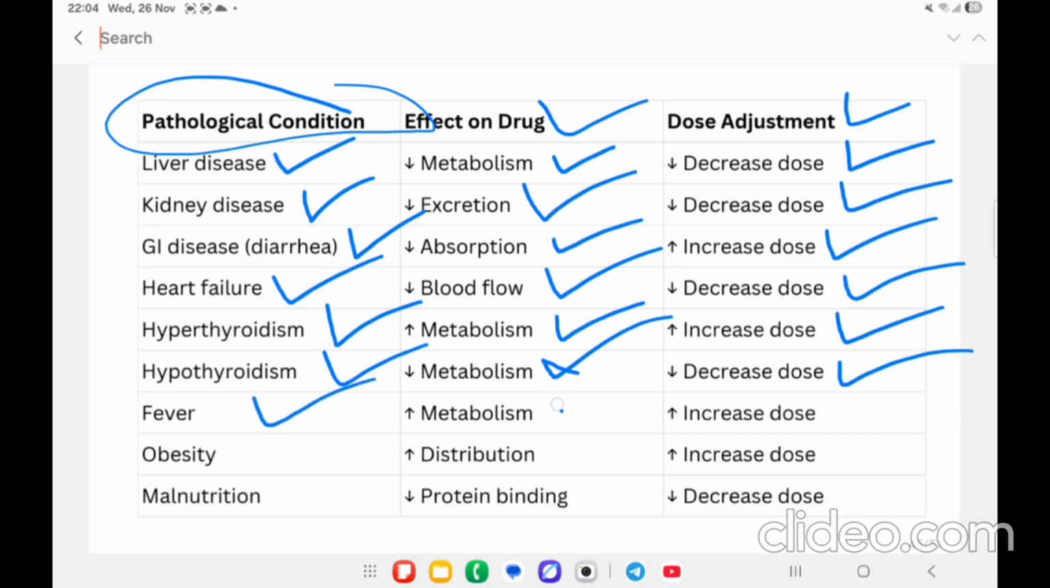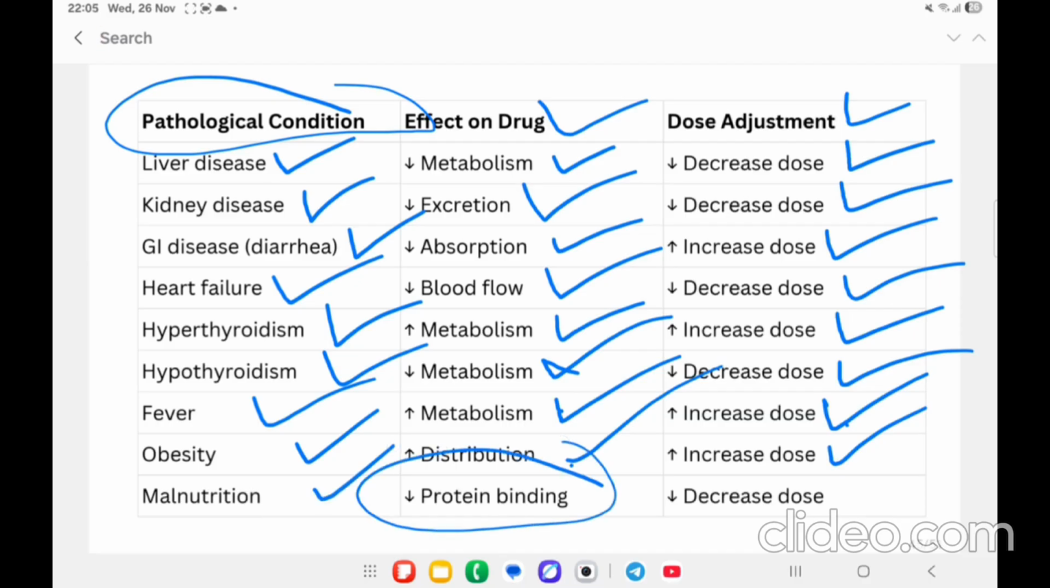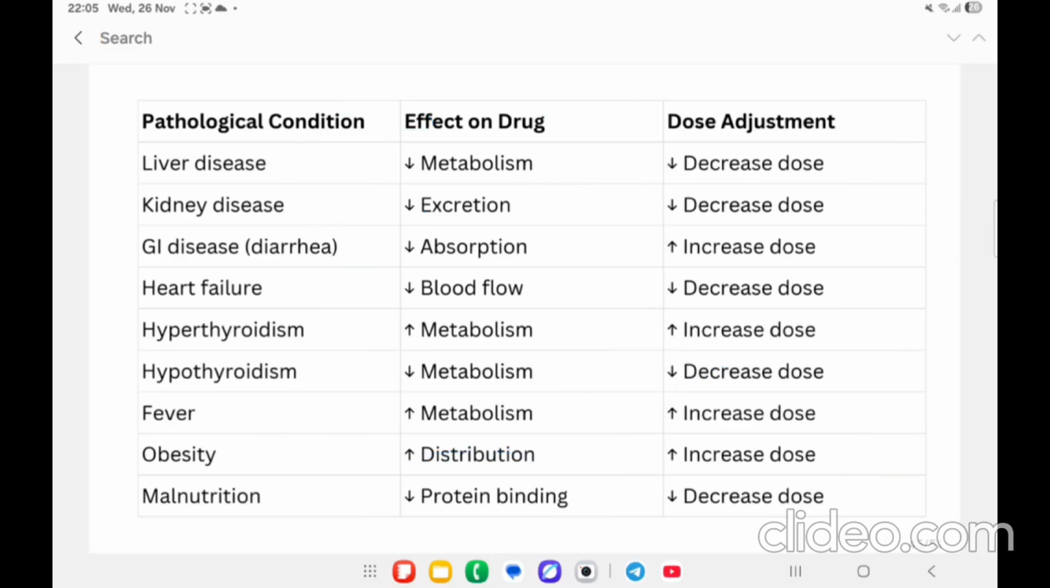In case of fever, increased metabolism, increase dosage. In case of obesity, increased distribution, increase dosage. In case of malnutrition, there is a decrease in protein binding of the drug, then there is a decrease in the dosage.